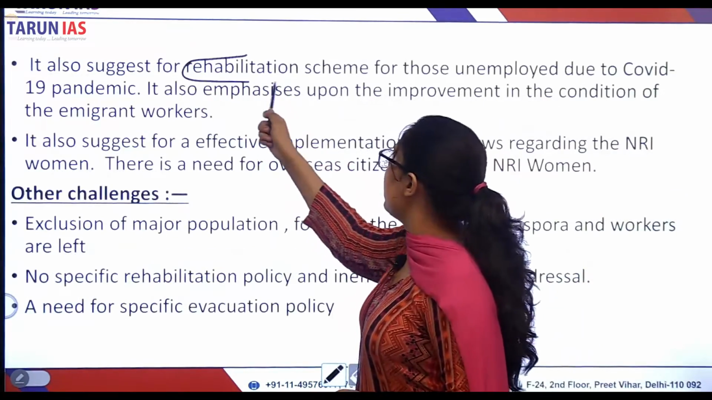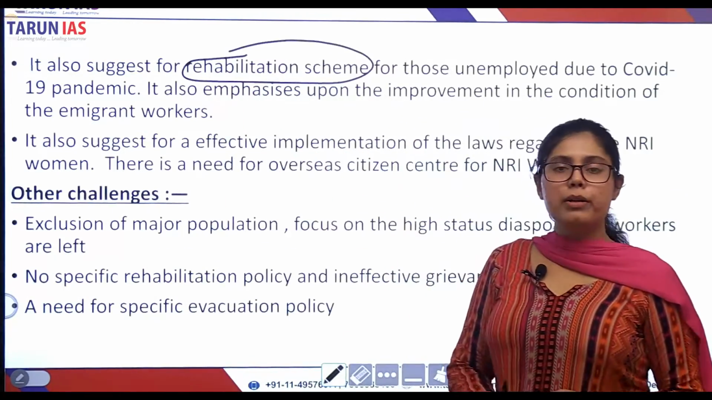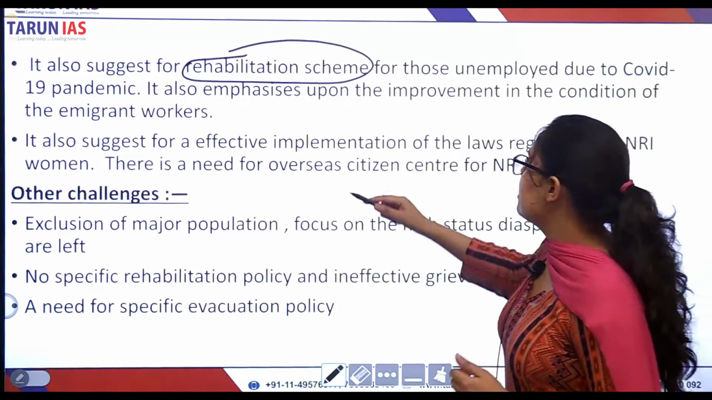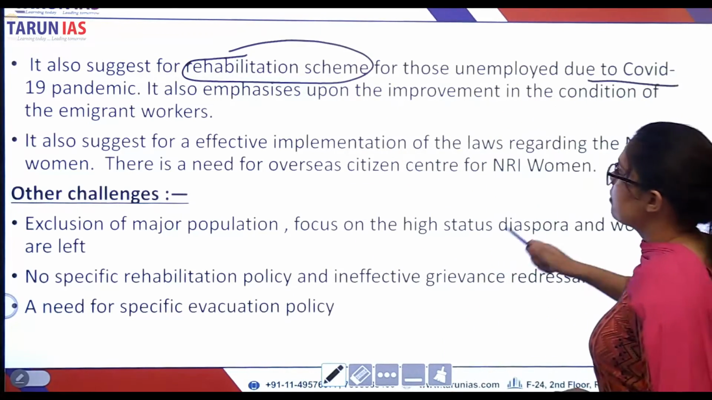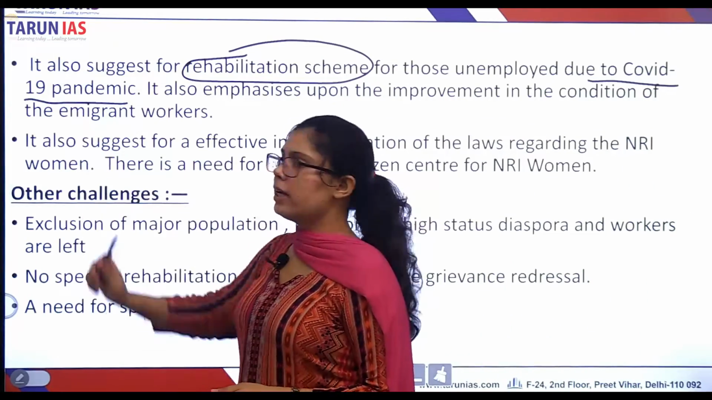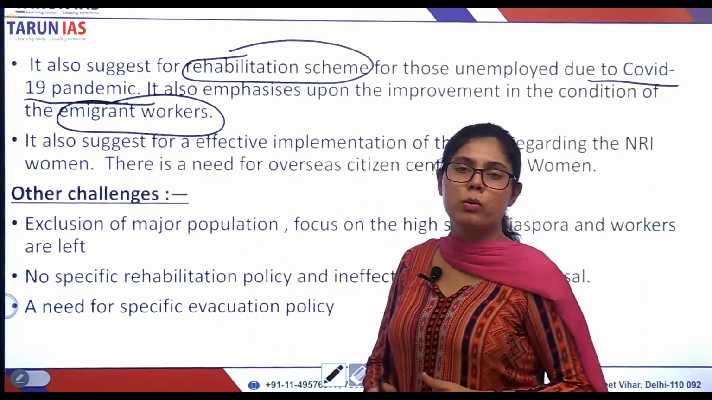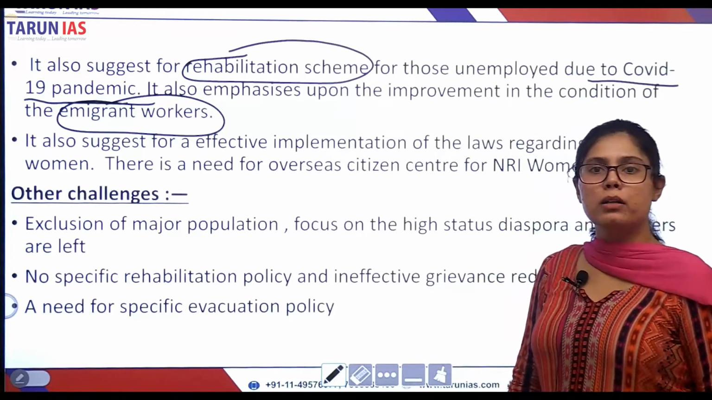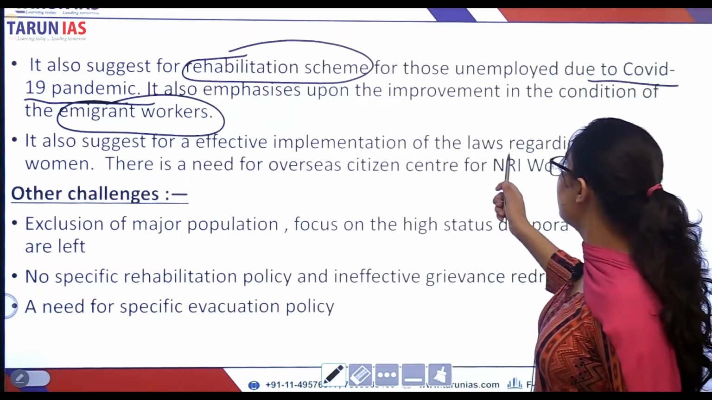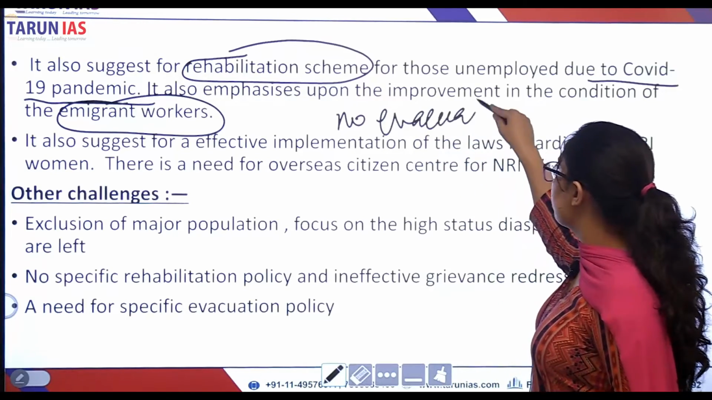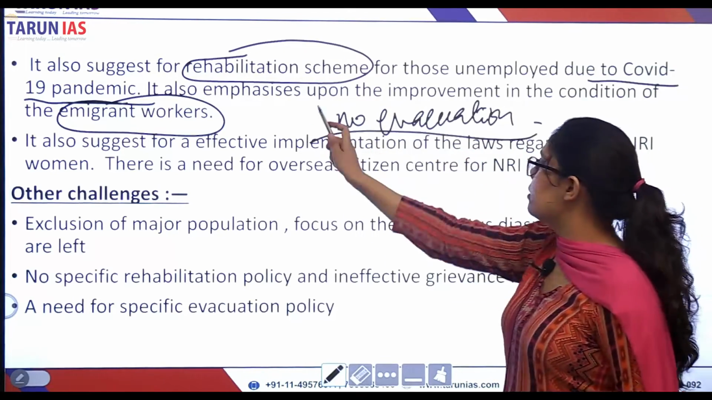There is no rehabilitation scheme. A proper rehabilitation scheme is needed for the Indian diaspora. Let's take the example of COVID-19. What happened during COVID-19? There were so many immigrant workers who were left stranded in different parts of the world and they had to be evacuated. This brings us to another important point, that there is no effective evacuation policy. India does not have an evacuation policy.